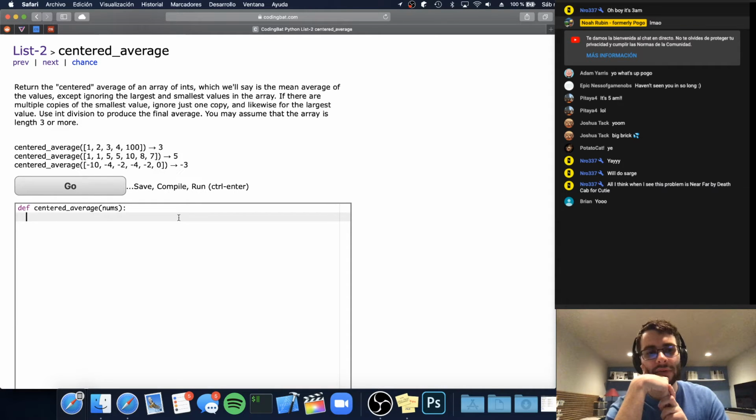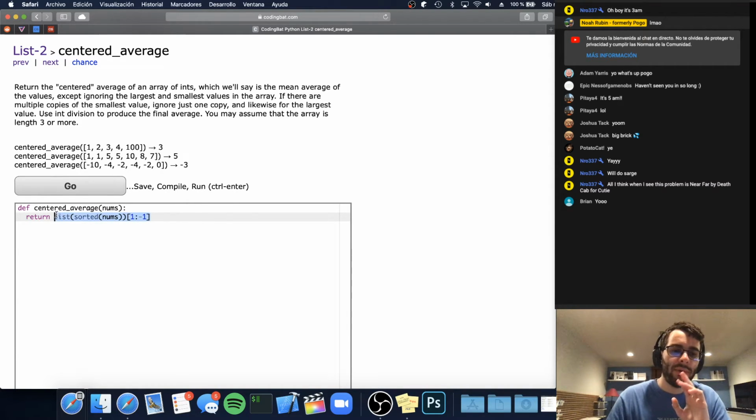The first thing we can do is sorted nums, and then once we have the sorted list, we can take a slice. The slice is going to start at the first value and go up to, but not including, the last value. So this will give us all the values without the first and last, which will be the lowest and highest because we sorted the list.